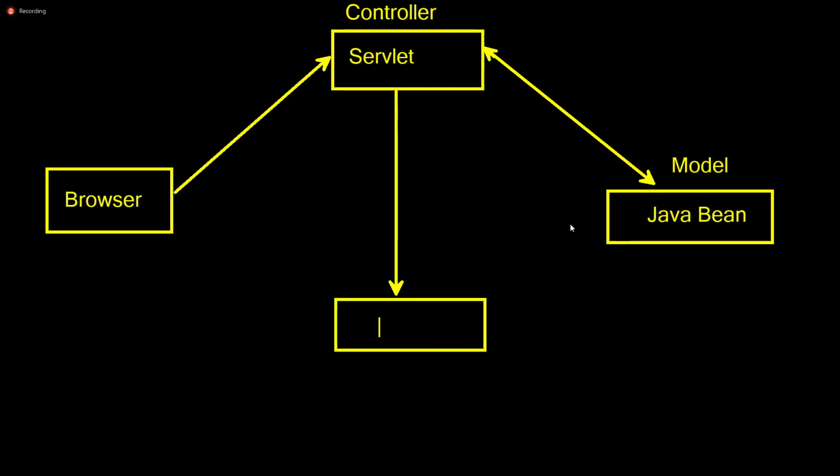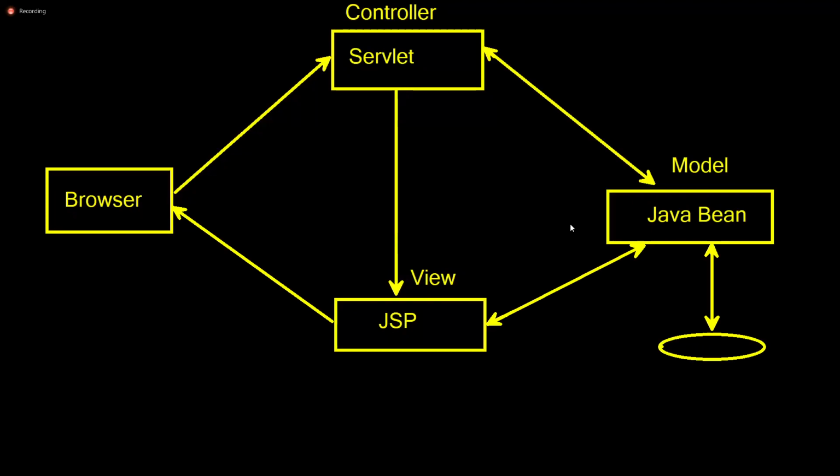The JSP is nothing but the view. This view is passed to the browser. But with the Java Bean, communication is also there, and it will communicate with the database. This type we did.